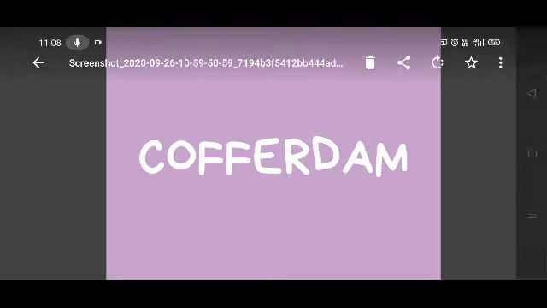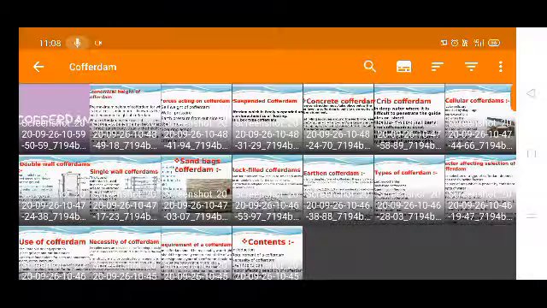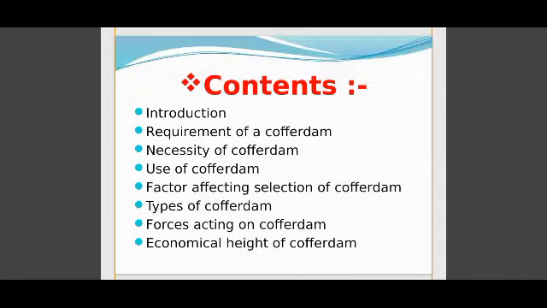Okay, next slide, we are going to see the contents of coffer dam. First, the introduction is completed. Next is the requirement of a coffer dam. What is the basic requirement of a coffer dam?